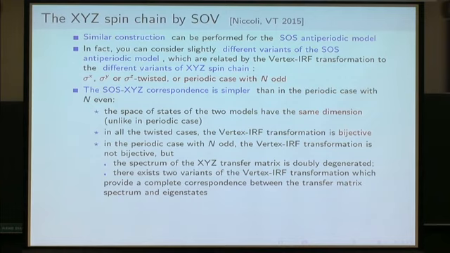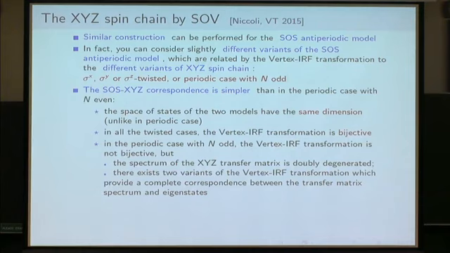So this is very nice, and what is even nicer is that in this case the spaces of states of the two models have the same dimension, 2 to the power n. And in the quasi-periodic, twisted case, you can show that you really have a bijection between the eigenstates of the SOS model and the eigenstates of the twisted XYZ spin chain. And this was far from being the case in the periodic case. So this is really much simpler than in the periodic case.